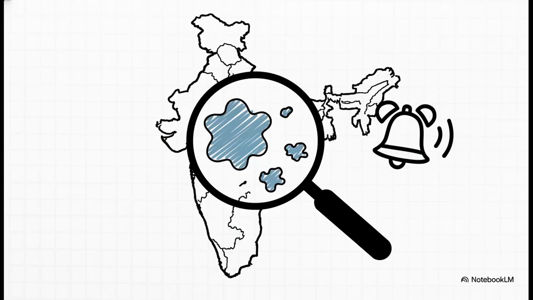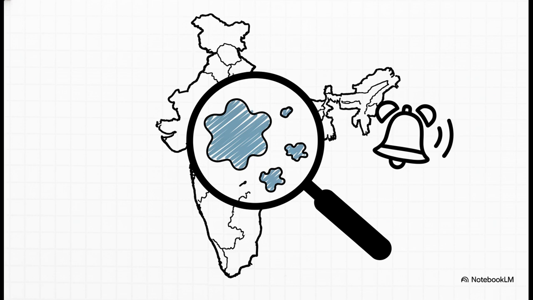Let's start with literally the very first thing you need to scan for in any exam problem, the geography. Section 10 doesn't apply to all of India. It only kicks in if a husband and wife are governed by the systems active in the state of Goa, the Union Territory of Dadra and Nagar Haveli, and the Union Territory of Daman and Diu. So if you're reading a computation problem and it casually mentions a taxpayer living in one of these three spots, alarm bells should instantly be going off in your head. That is your cue to activate the Section 10 framework.